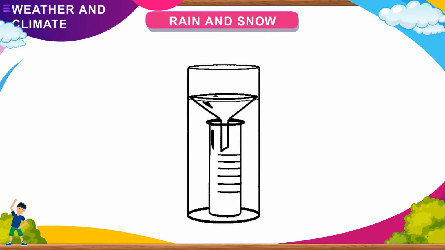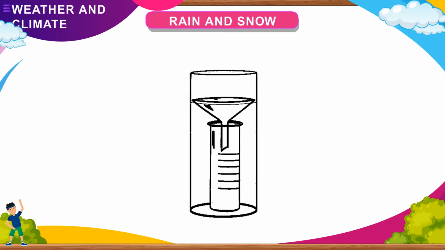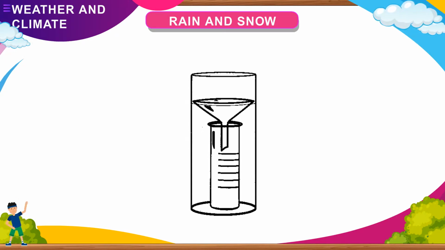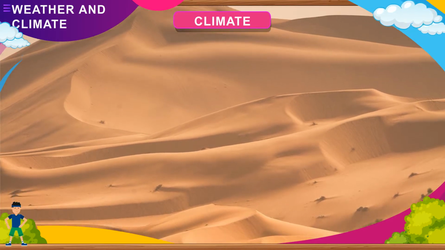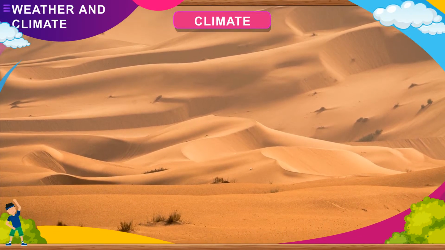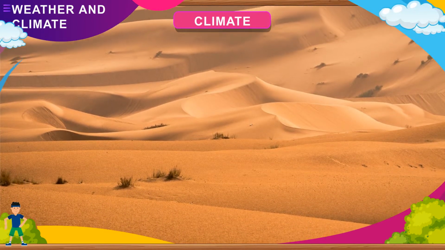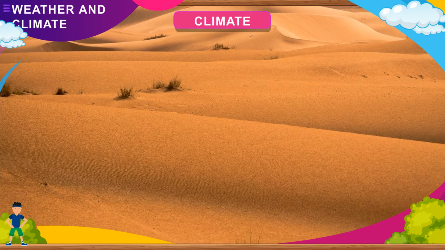Rainfall is measured using a rain gauge. It is basically a measuring cylinder with a funnel on top to collect rainwater. Climate. The condition of weather of a place over a longer period of time is termed as climate. Climate can also be referred to as the average weather pattern of a place.